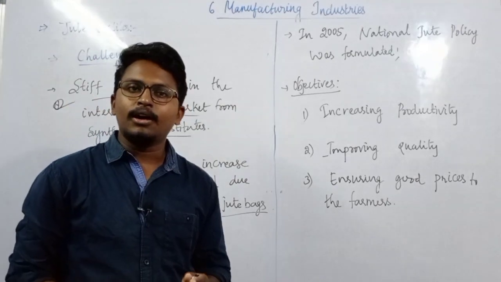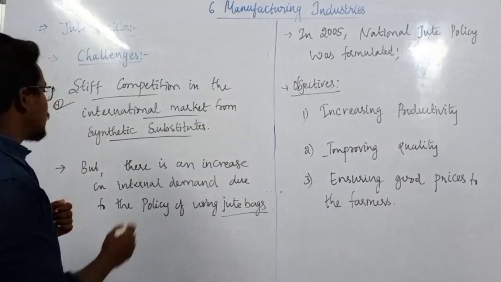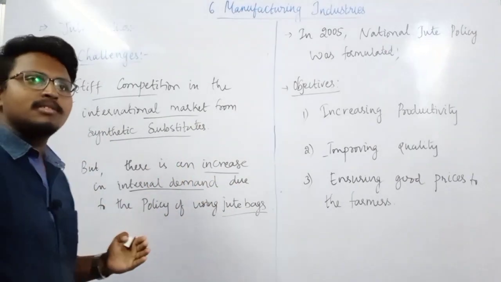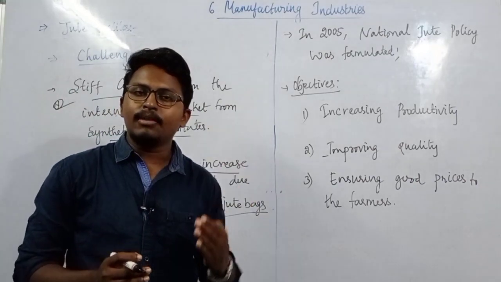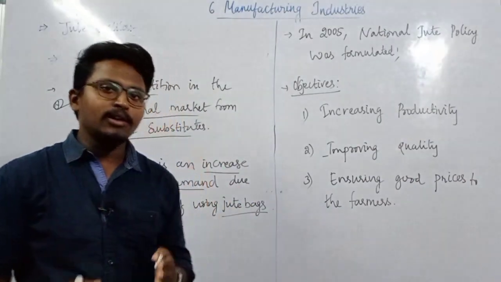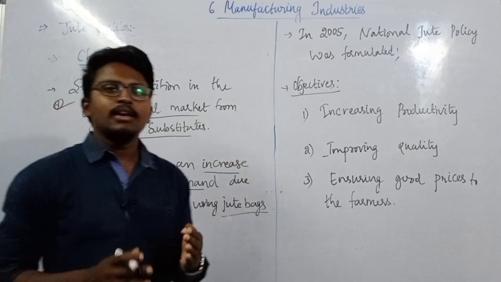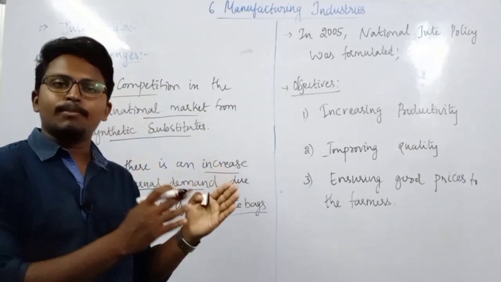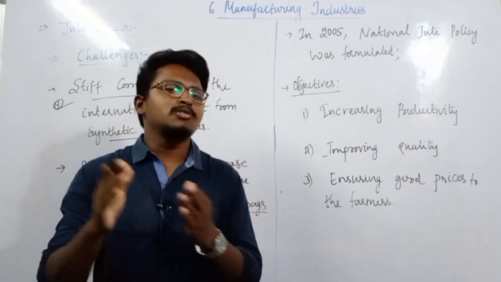But as of now, there is an increase in demand within the country, because the government is making policies that say no to plastic and use only jute or jute made products.